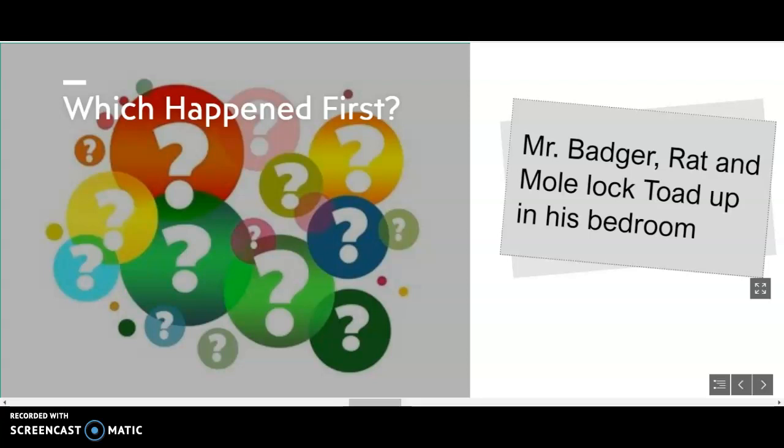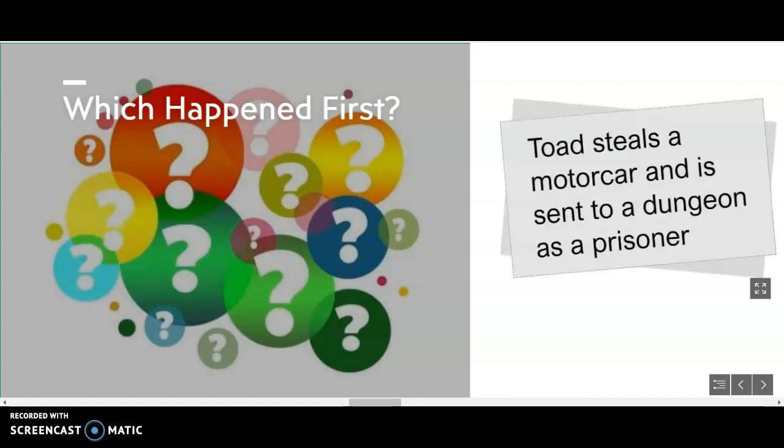First, Mr. Badger, Rat, and Mole lock Toad up in his bedroom. But then, after that, Toad steals a motor car, and then he's really sent to prison. So he's not just locked in his bedroom anymore, he's in prison.